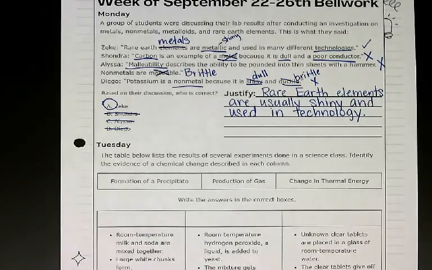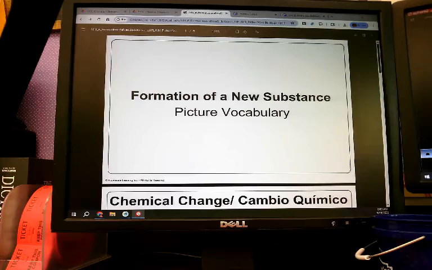We are starting something new today. The new thing that we're going to be starting is over chemical changes. So the first thing we're going to go over is our vocabulary. So I'm going to pause this and get vocabulary up on my screen, and I will be back in just a second. All right, I finally got it up.